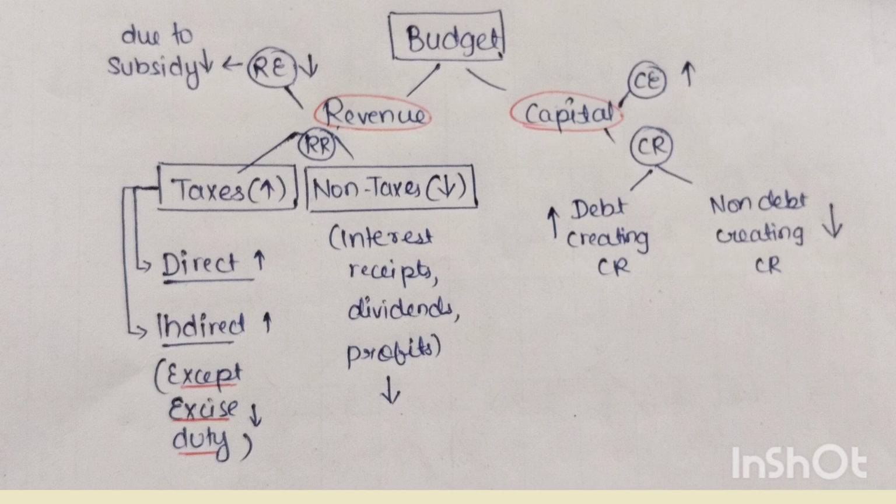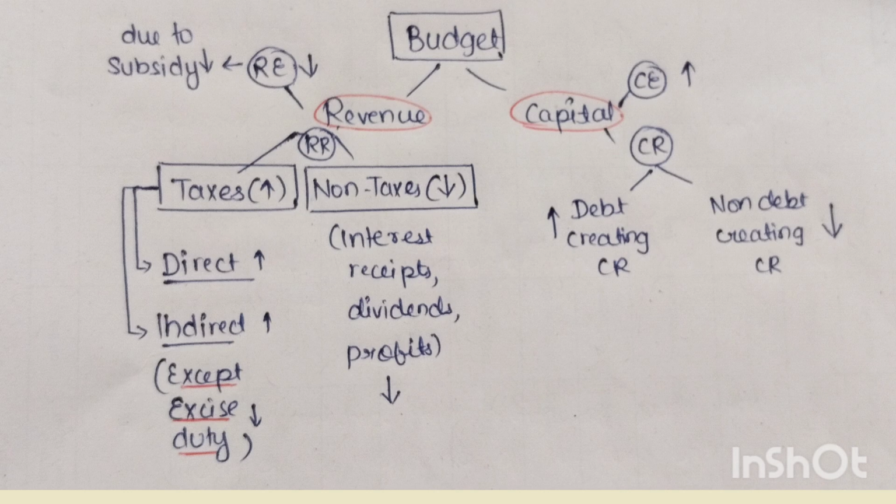Now we will start fiscal development. In 2023 we saw there was inflation. So the government had to face three challenges, that is, to reduce the inflation, to increase the employment rate, and to increase the GDP. Keeping in mind the budget, we will discover what led to the increment or decrement of the fiscal development.